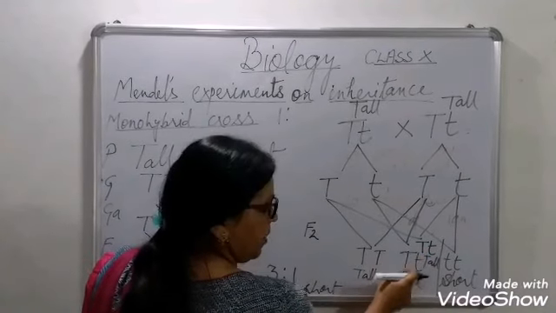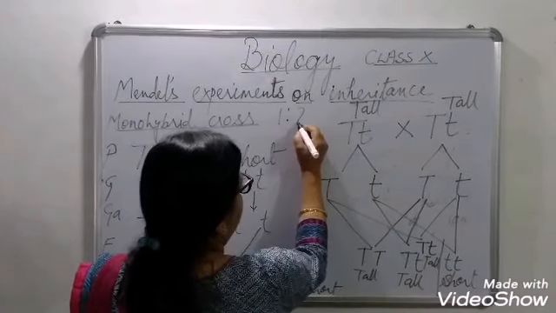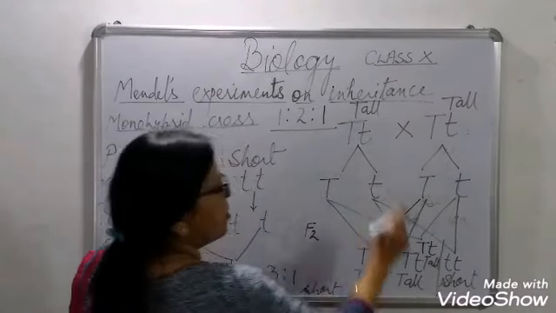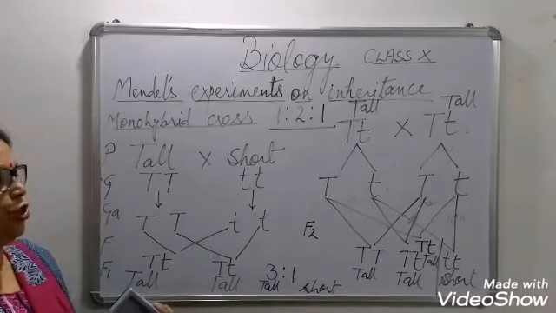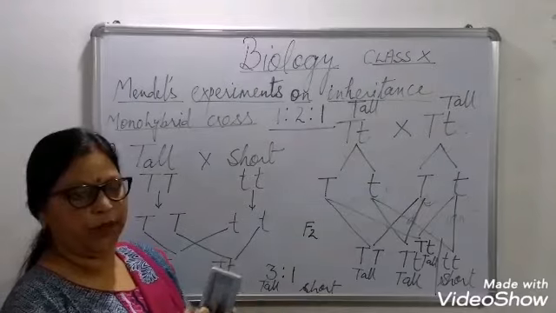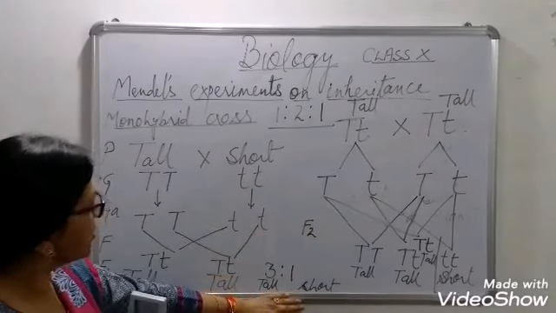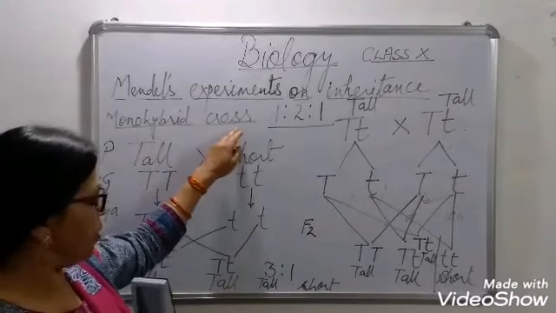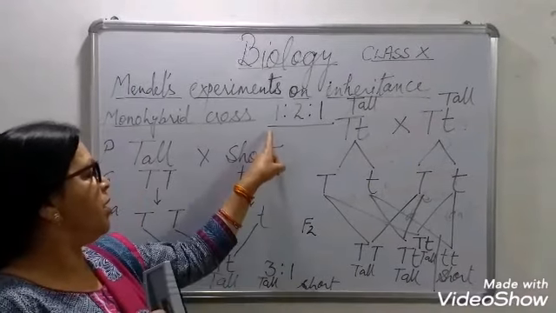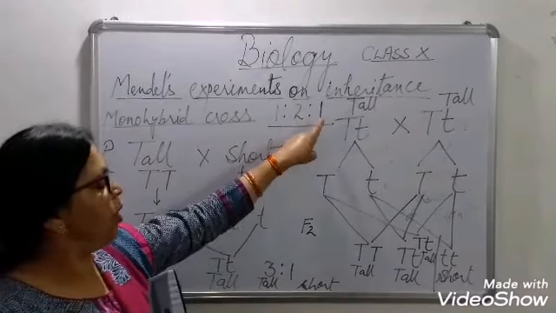They are tall, but they are hybrids. So two are hybrids and one was short. So the genotypic ratio is 1:2:1. So this was the result of monohybrid cross. 3:1 is the phenotypic ratio and 1:2:1 is the genotypic ratio.